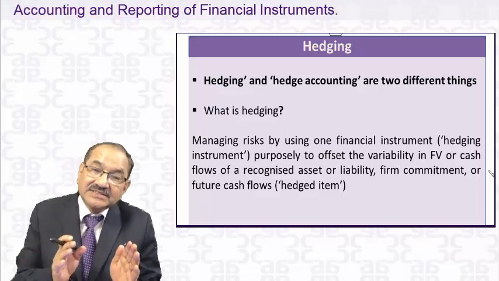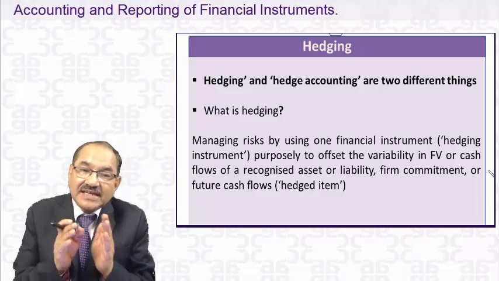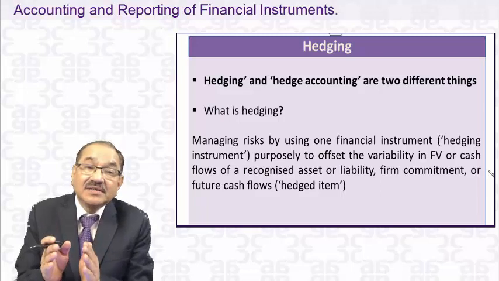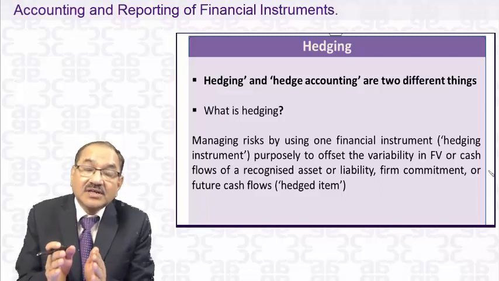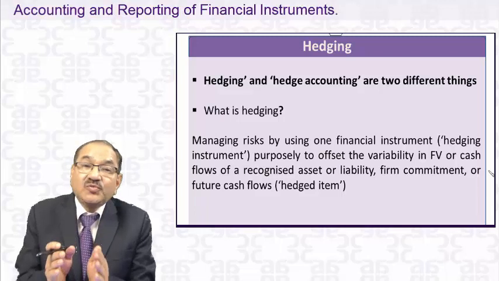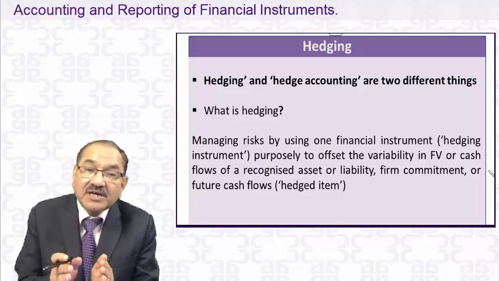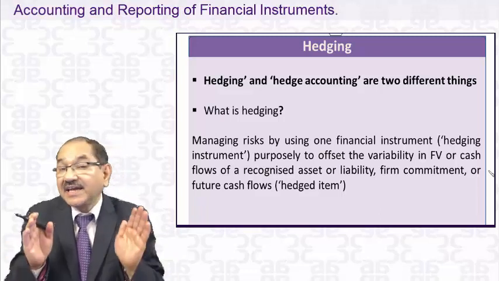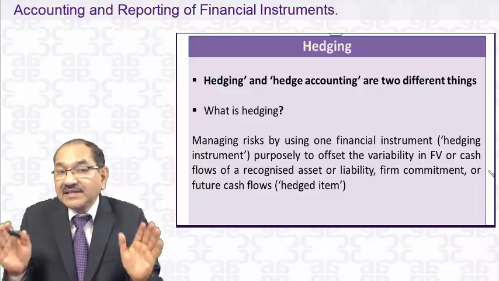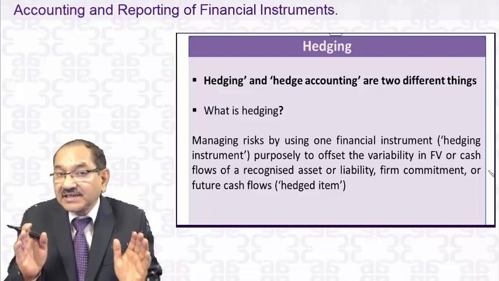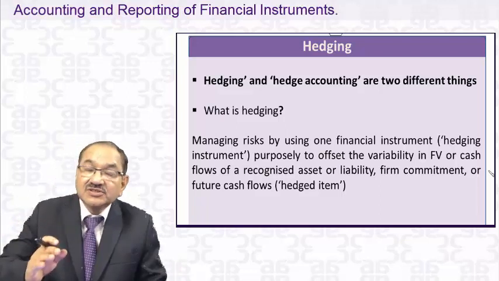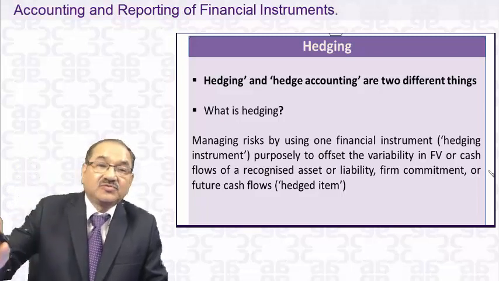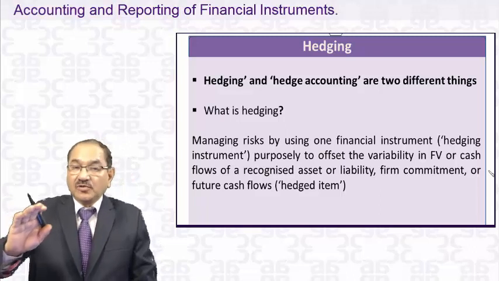So hedging, as I have explained, in this case of import transactions, the hedge item is the liability of $1 lakh. The hedging instrument is that you have purchased a forward cover of $1 lakh at the rate of 62 rupees per dollar. That's a hedging instrument, and this way it is called hedging. You have hedged your risk, you have minimized your risk to 2 lakhs. Maximum 2 lakhs risk will be there, loss will be there, not more than that.